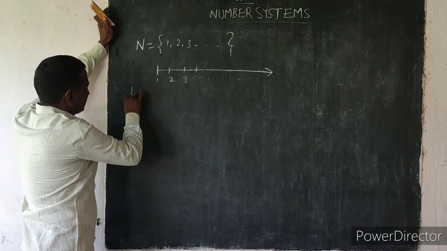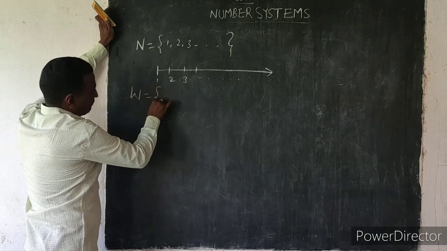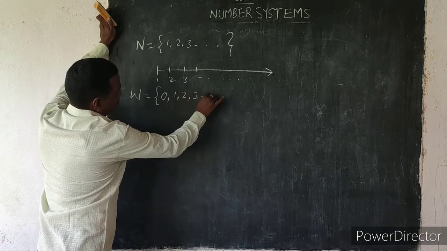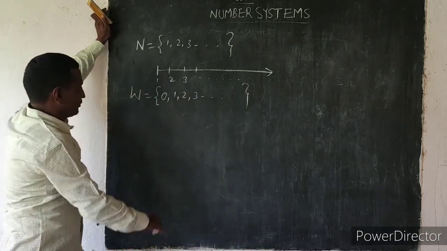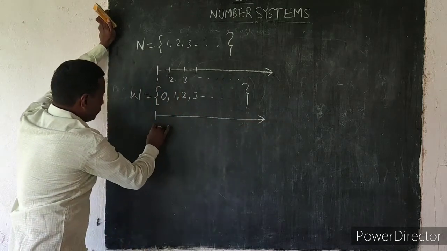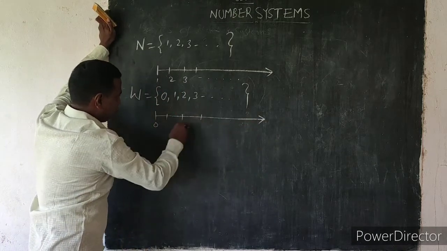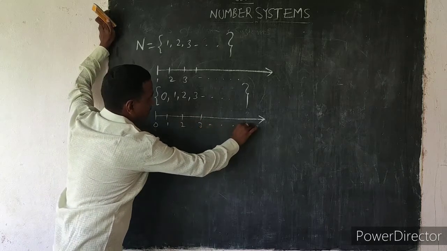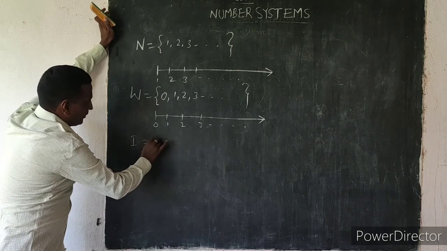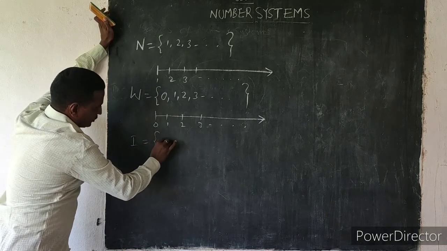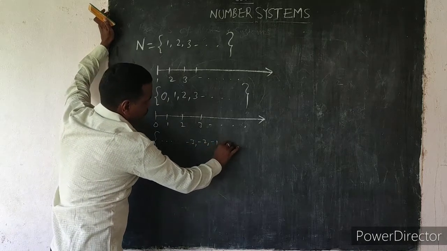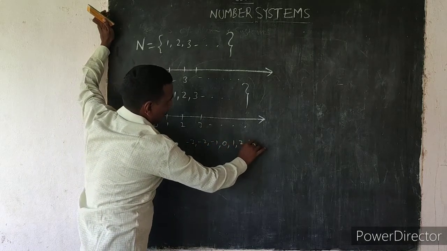Next, whole numbers: the number line starts with 0, then 1, 2, 3 and so on. Next, integers: from minus infinity to minus 3, minus 2, minus 1, 0, 1, 2, 3 and so on.